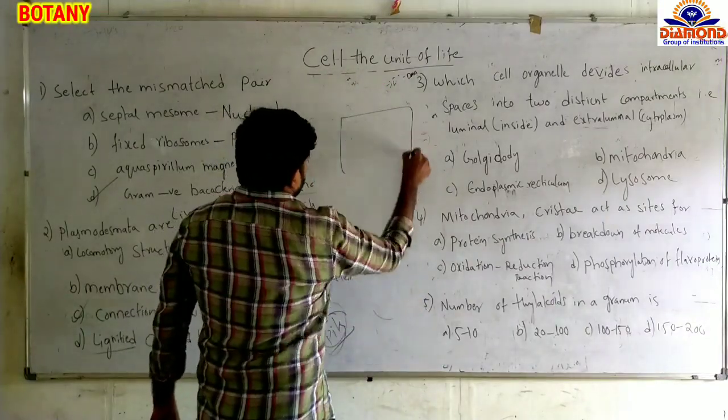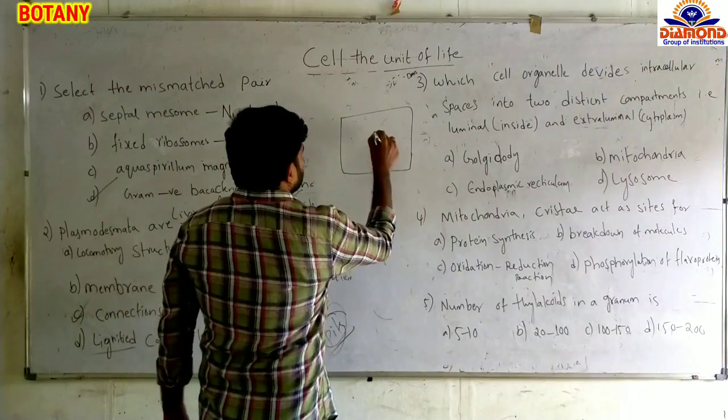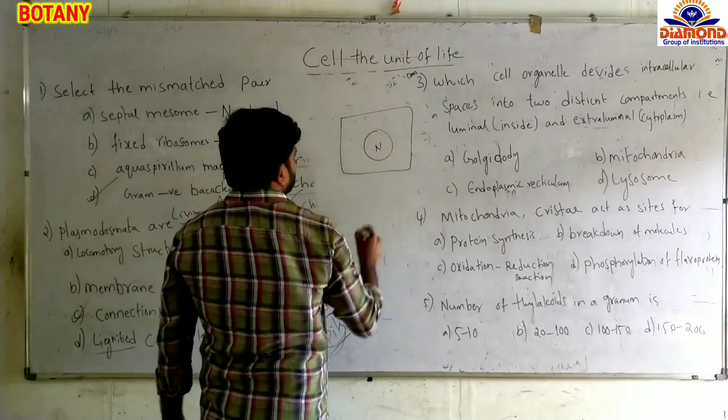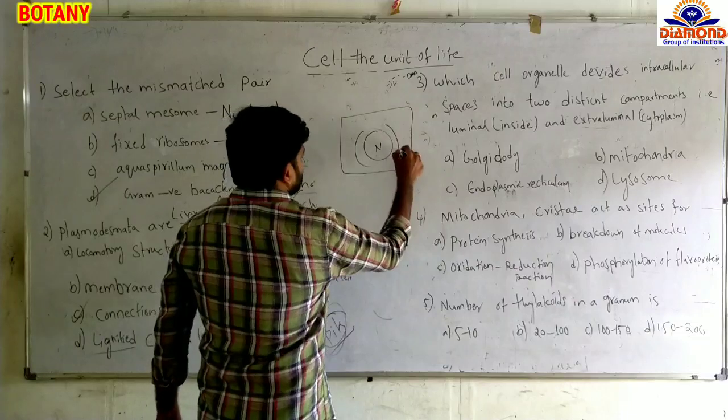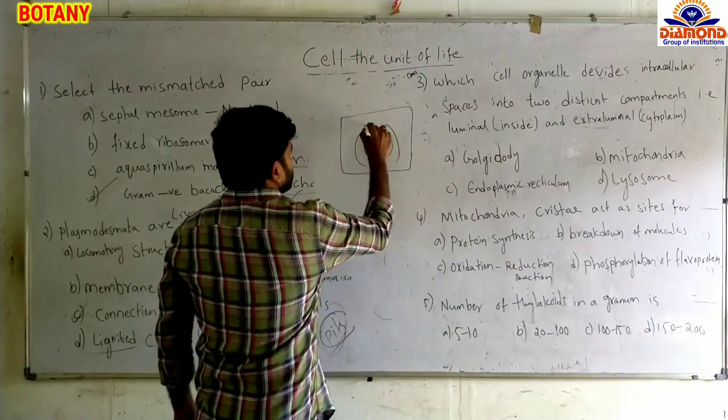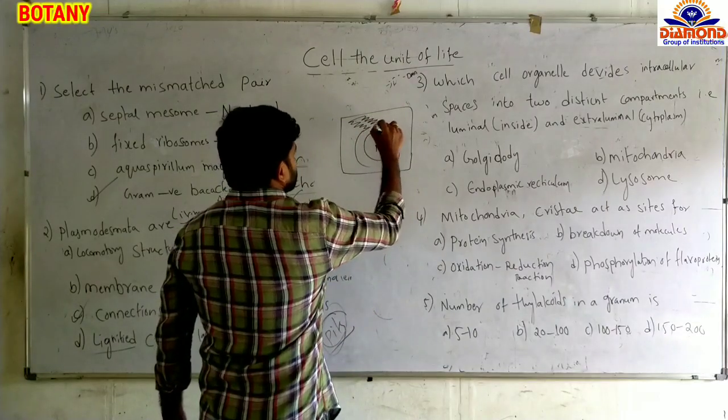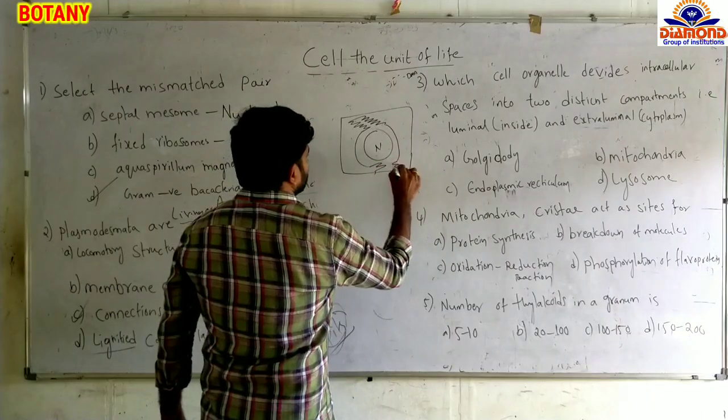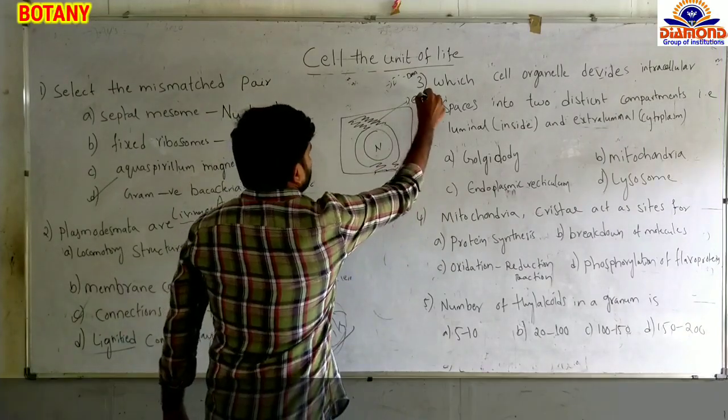We can imagine the cell. This is the cell, the nucleus. From the outer membrane of the nucleus, many folded structures are present. Those folded structures we call the endoplasmic reticulum.